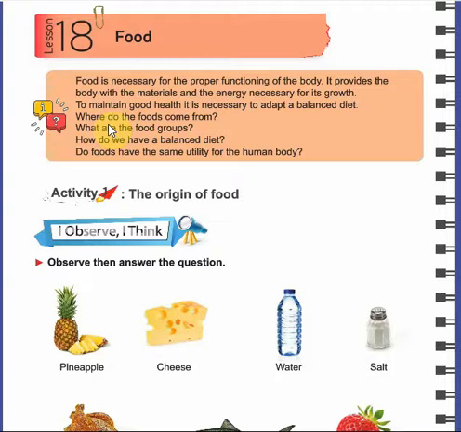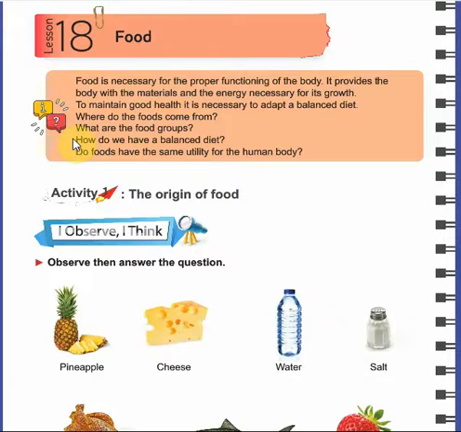Okay, first of all we are going to recognize where the foods come from, which is the origin of food. Second, we are going to recognize what the food groups are, and we have 6 groups.